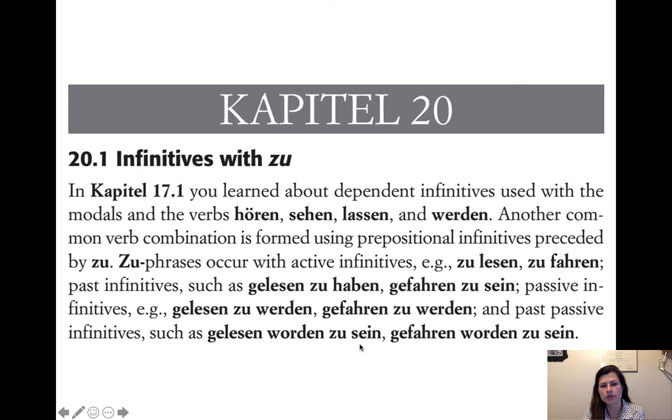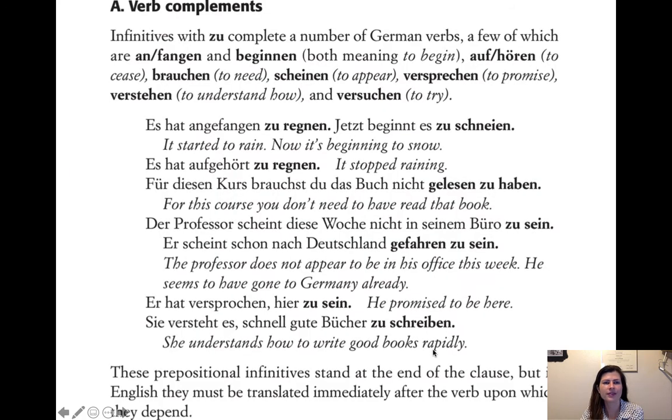So gelesen worden zu sein, which would be to have been read, and then gefahren worden zu sein, which would be to have been driven away. Yeah. So they complete a number of German verbs, a few of which are, here's some more verbs that typically can introduce an infinitive phrase. Anfangen, which of course is separable, and then beginnen, aufhören. So it's like, I started to do this, I began to do this. Aufhören, to stop or to cease, I stopped to do this or I stopped doing this.